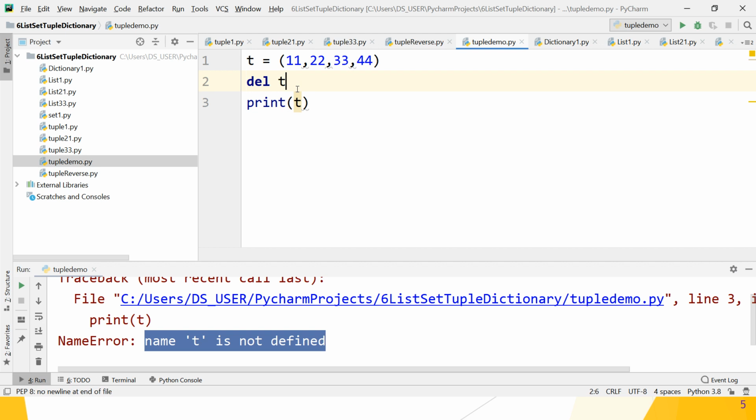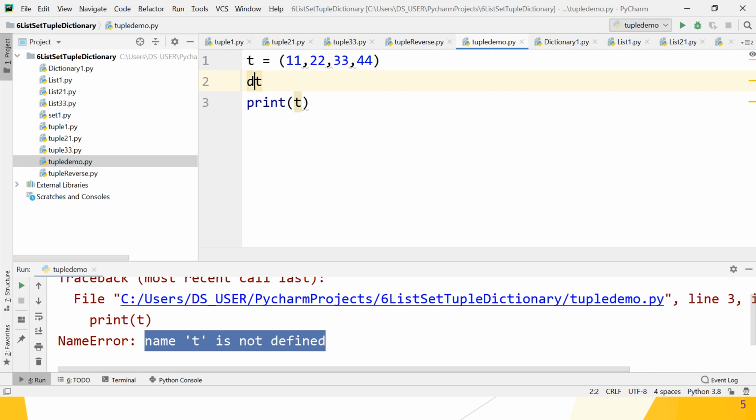Once you delete the tuple, the tuple is completely deleted and nothing remains. And if you print it, it gives you an error, guys, because that T, the tuple, does not exist. Clear? Great. Like in list, is there any clear method available in tuple?